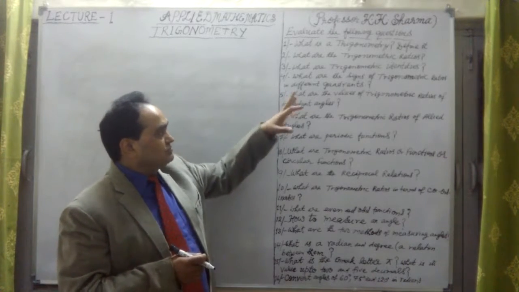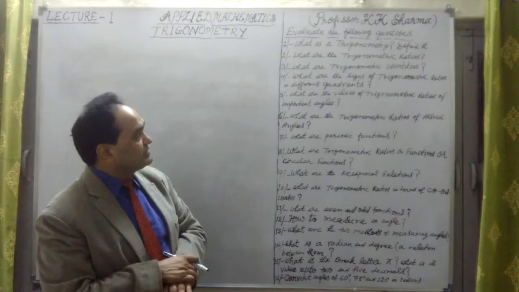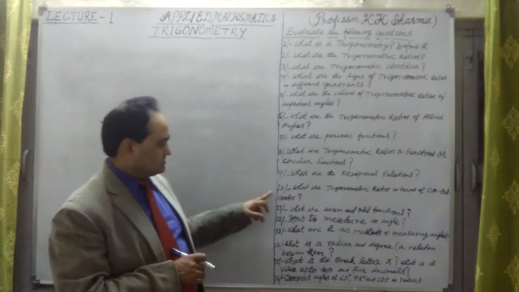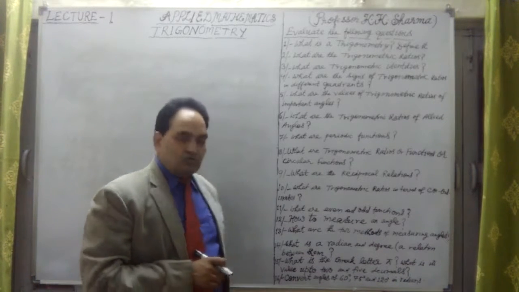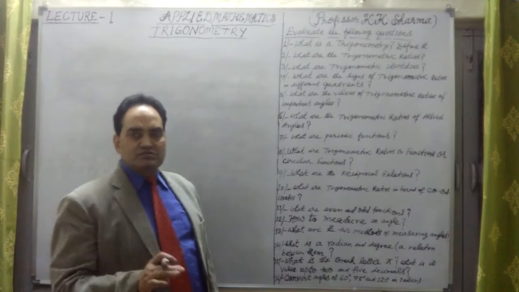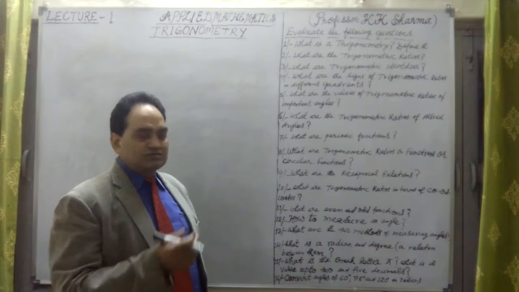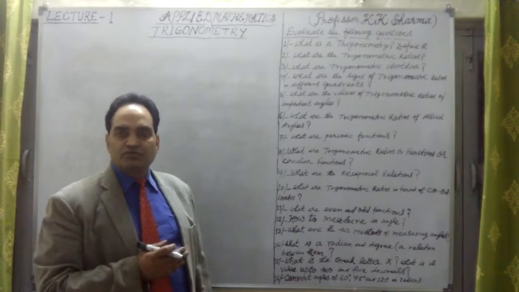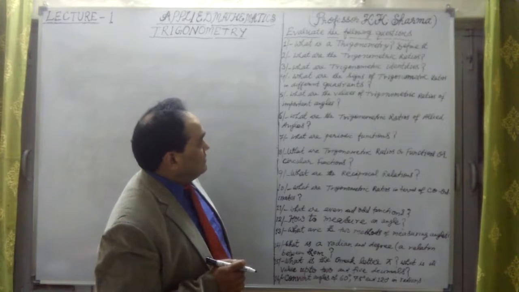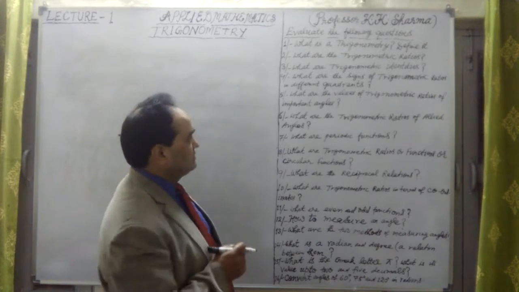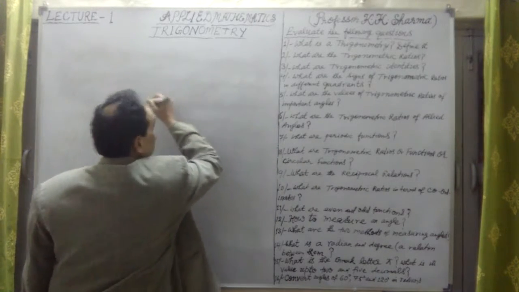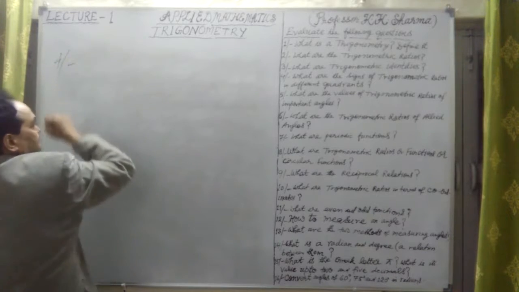Now let me take the fourth question. What are the signs of trigonometric ratios in different quadrants? As I just talked about, there are 6 trigonometric ratios, or 3 pairs of trigonometric ratios. There are total 6, and 3 are reciprocals of each other. So there are 3 pairs of trigonometric ratios. Now what are the signs of them in the quadrants? What is a quadrant here? Question number 4, let me talk about it first.